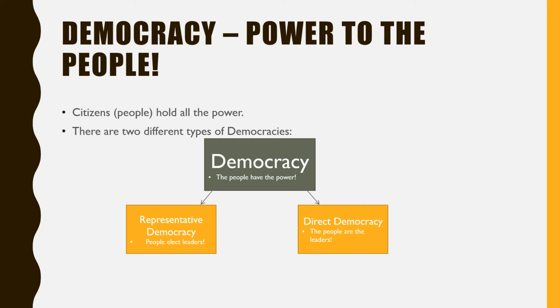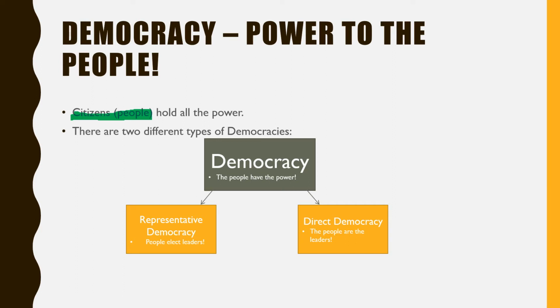The next type of government that we'll be talking about is a democracy. A democracy is for the people, so the power is with the people. The citizens hold all of the power. There are two different types of democracy: the representative democracy and the direct democracy.